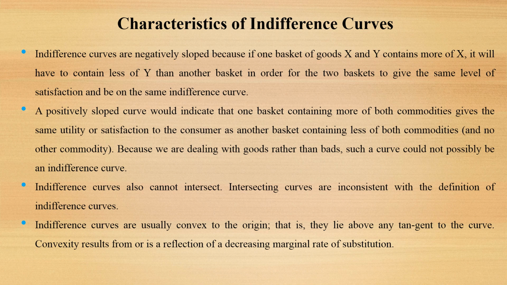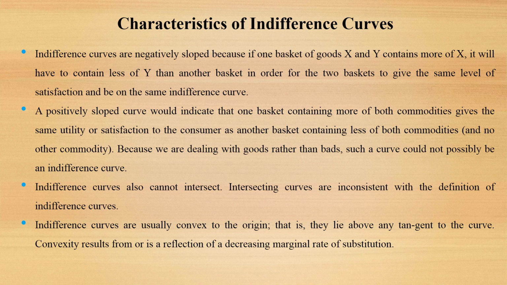A positively sloped indifference curve would indicate that one basket containing more of both commodities gives the same utility or satisfaction to the consumer as another basket containing less of both commodities, because we are dealing with goods rather than bads. Such a curve could not possibly be an indifference curve.